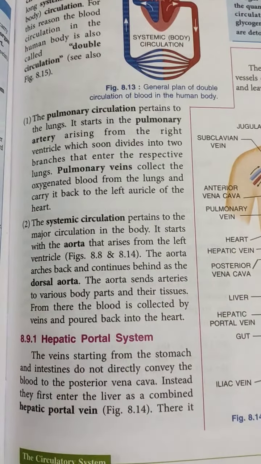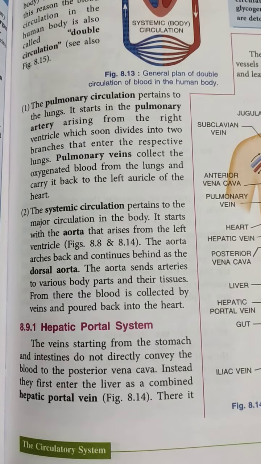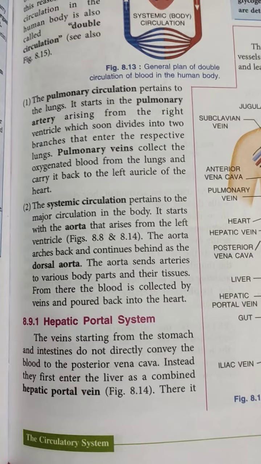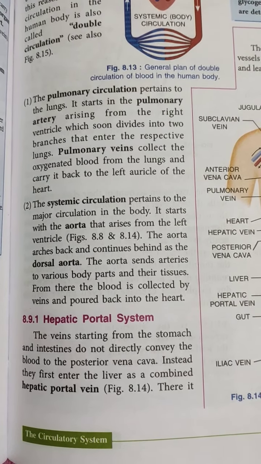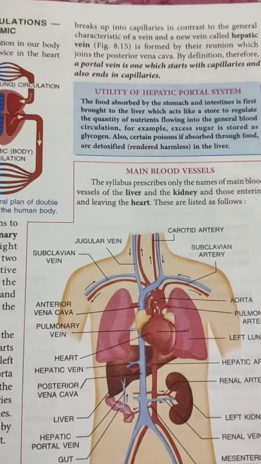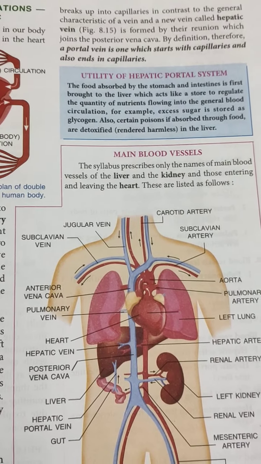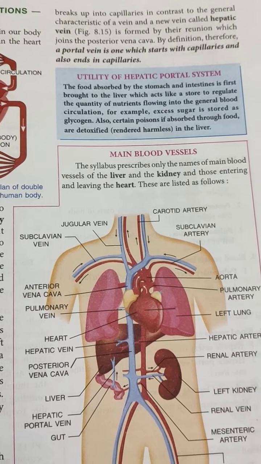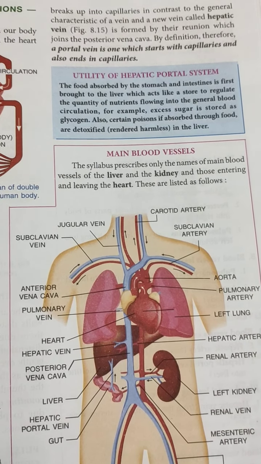The veins starting from the stomach and intestines do not directly convey the blood to the posterior vena cava. Instead, they first enter the liver as a combined hepatic portal vein. So you have to know what is hepatic portal vein, and there it breaks up into capillaries in contrast to the general characteristic of a vein, and a new vein called hepatic vein is formed by their reunion, which joins the posterior vena cava.